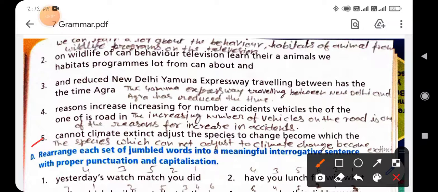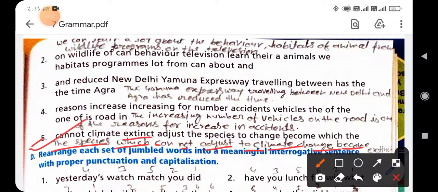So you will arrange this sentence according to the sense of the sentence. The sentence will be: the species which cannot adjust to climate change become extinct. Okay, so write down the sentence.